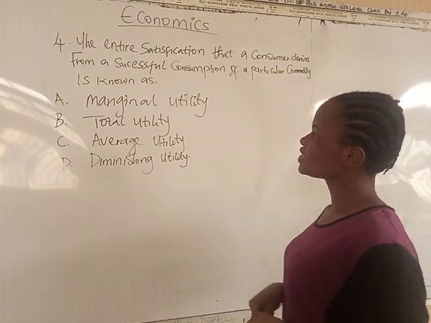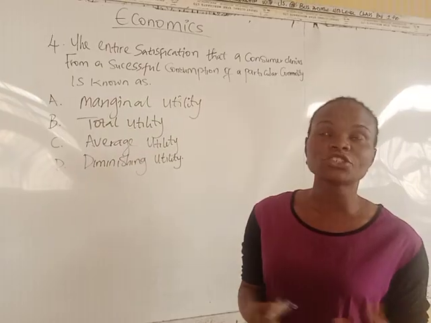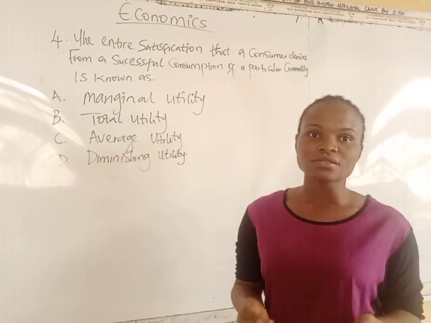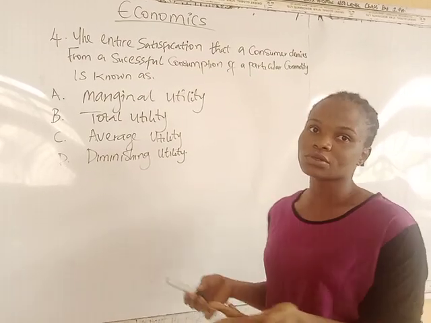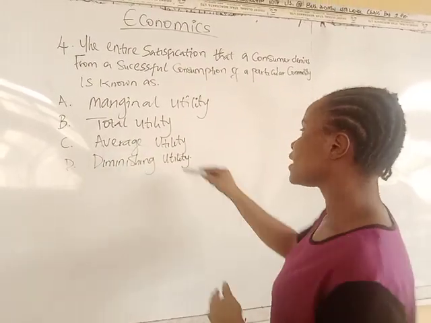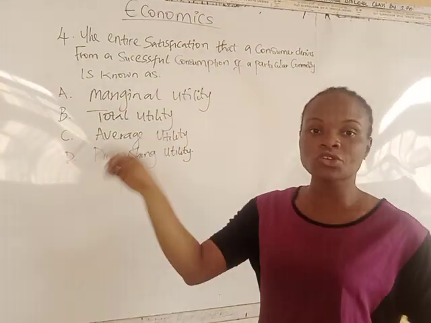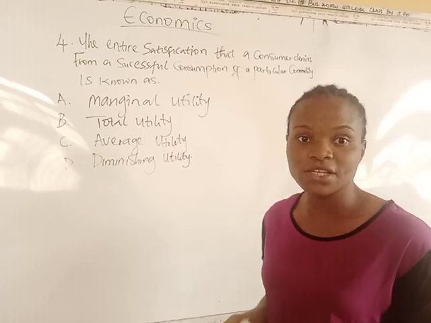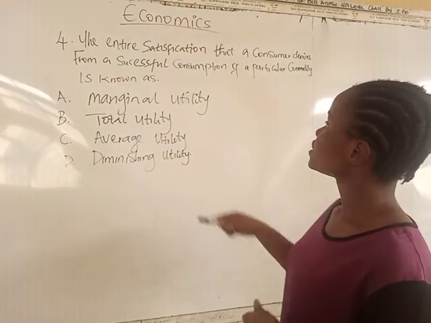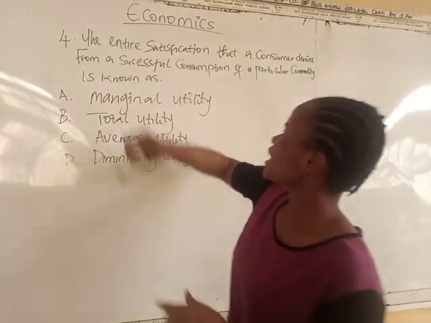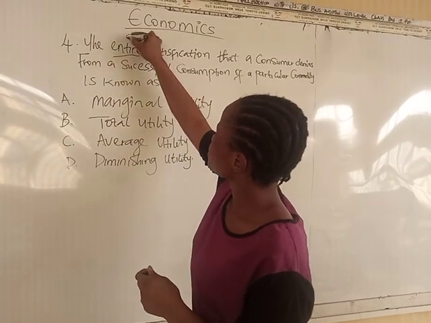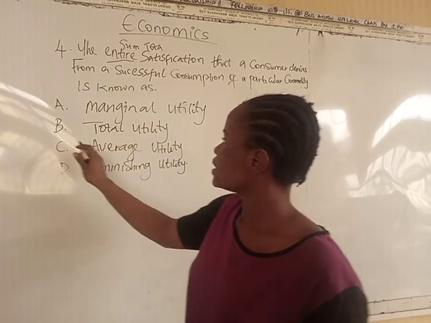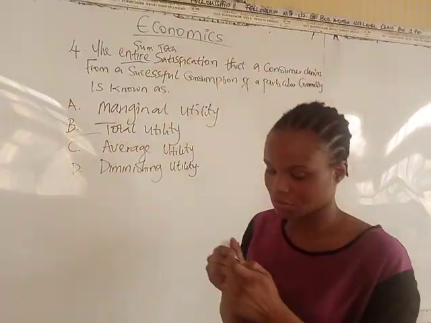Marginal utility is the additional satisfaction someone gets after consuming a product, while total is the sum of all the satisfaction one gets from consuming a commodity. Here they said the entire, which is also known as the sum or the total. So our answer here is total utility.